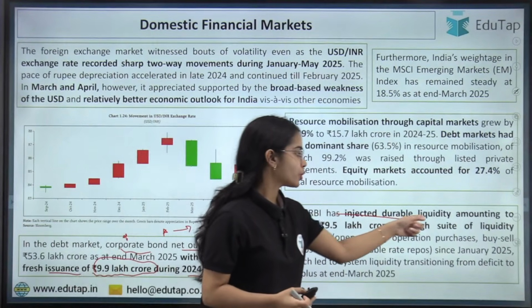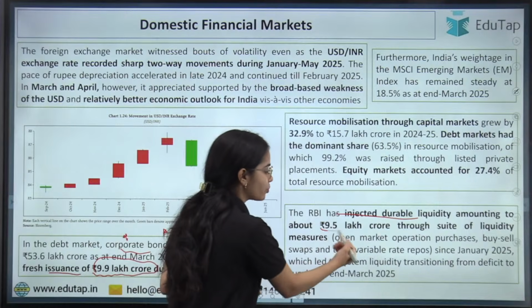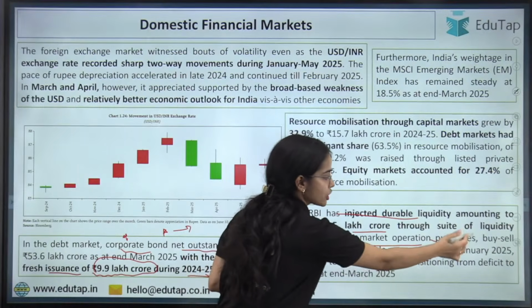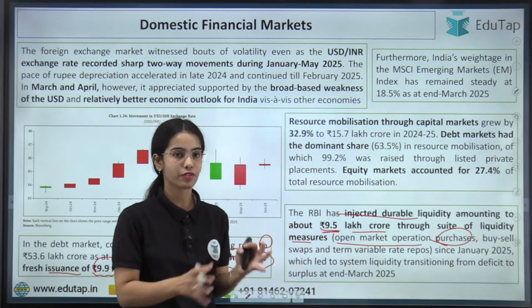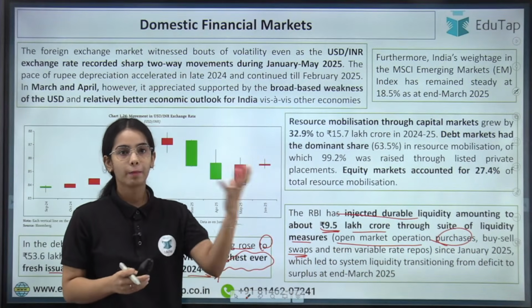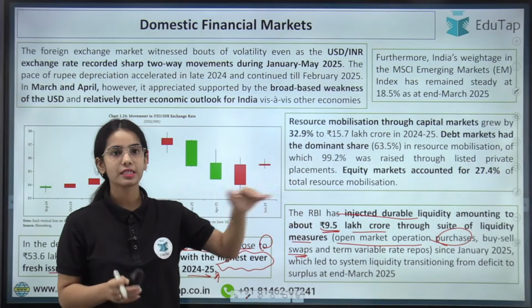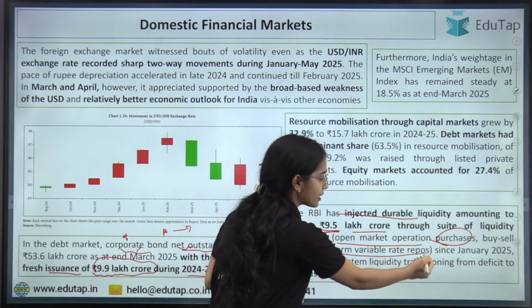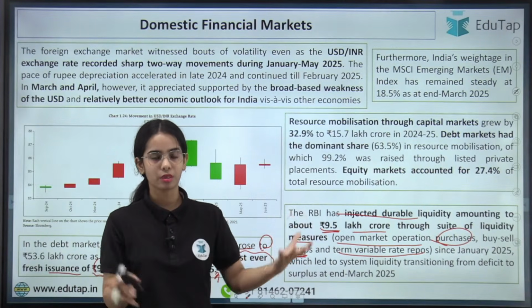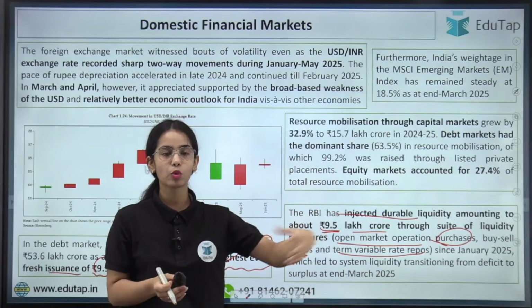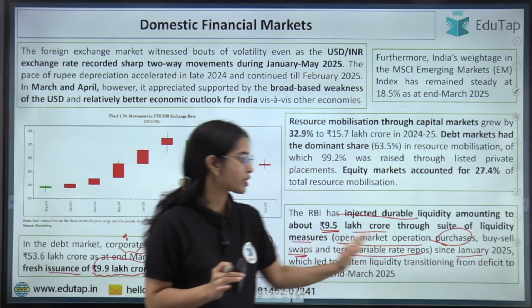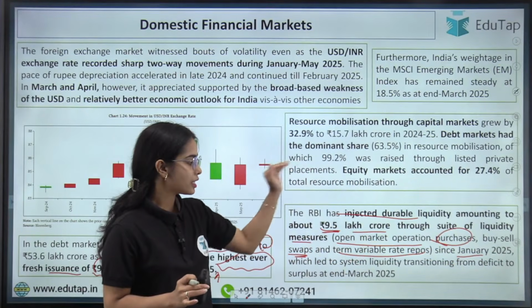So RBI has injected durable liquidity amounting to about 9.5 lakh crore through different liquidity measures. Open market operation purchase happened where the RBI purchased the government securities from the banks, as well as buy-sell swap happened in which RBI was buying the dollars and selling the rupees through the swap contract. Term variable rate repos. So the variable repo happened through the markets, that the RBI was providing more and more loans through the variable repo rate. So since January 2025, there were various measures that were taken to increase the liquidity in the economy.